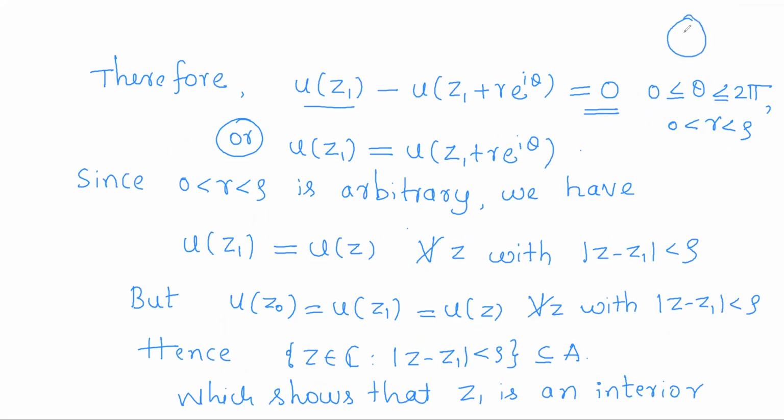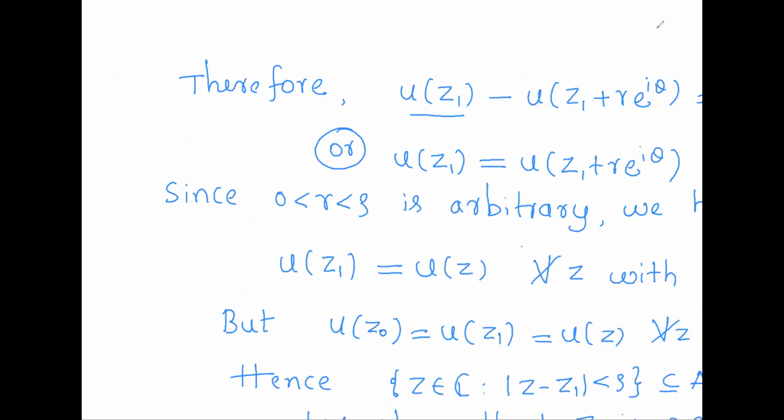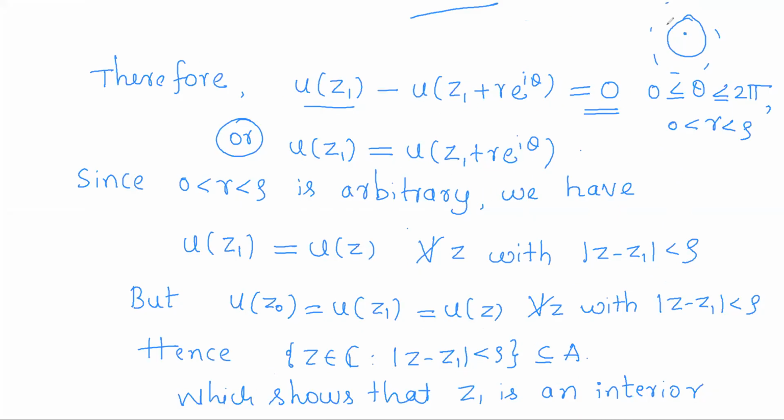That means on this circle, so this is the region omega. In the region omega, we have a neighborhood around z1 as center. So on this circle, u of z1 is equal to u of z1 plus r e power i theta.